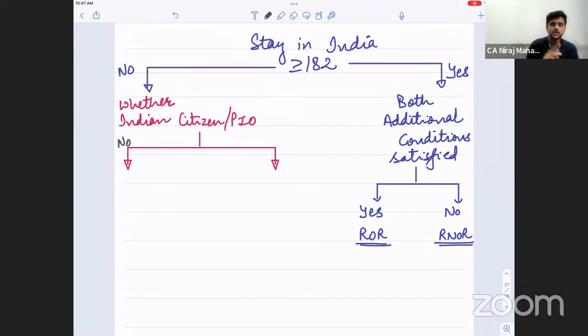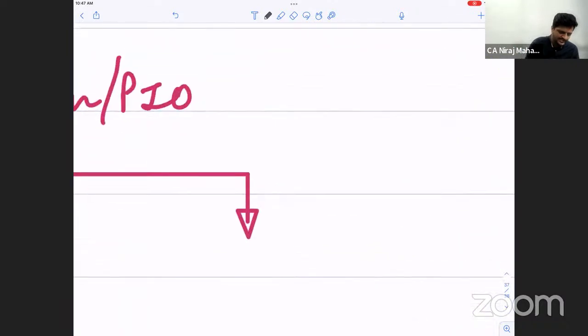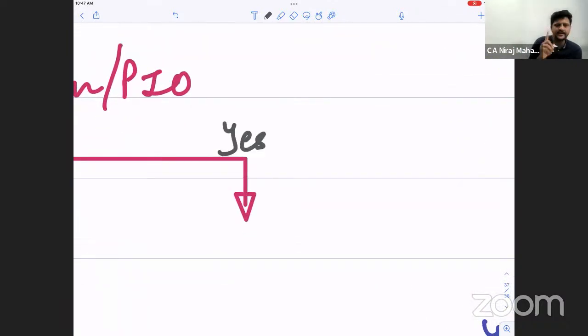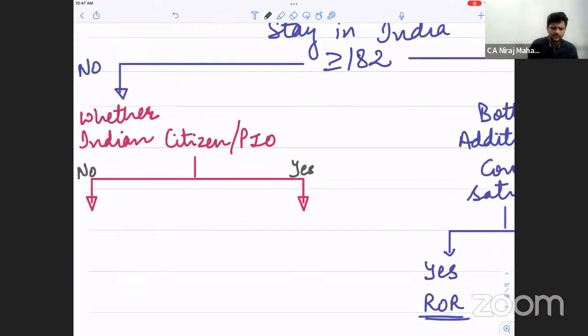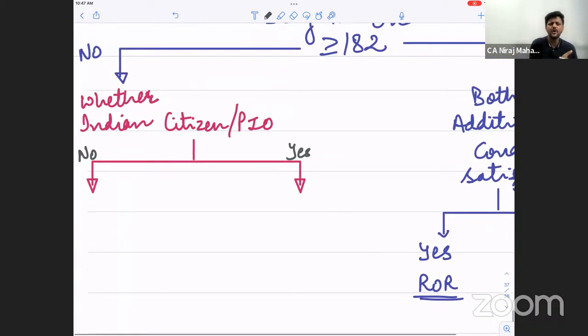Are we amending 60 to 182, 60 to 120? No. That was for the yes category. If they are an Indian citizen or person of Indian origin coming to visit India, then you change 60 to 120 or 60 to 182. If they are not a person of Indian origin or Indian citizen, then we keep it regular, normal, 60 and 365. Understood?